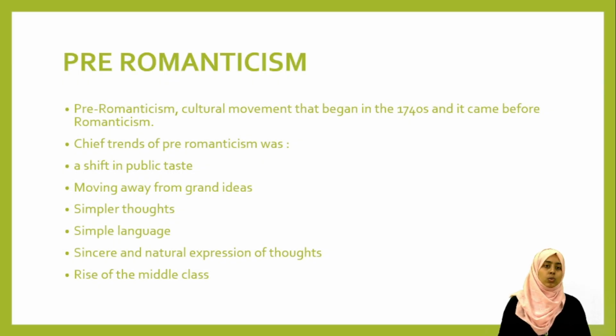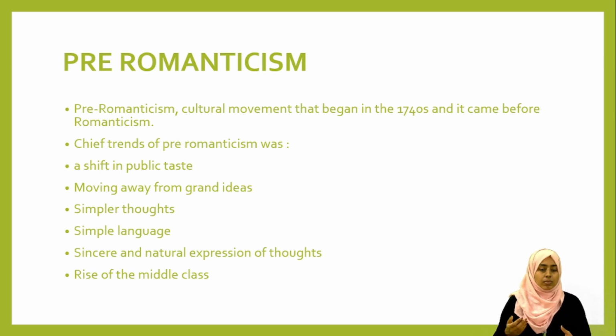Okay, next slide. Okay, pre-romanticism. This is also very important to understand. It is a cultural movement that began in the 1740s and came before romanticism. So you have to understand the year 1740, and that it came before romanticism. The trend of pre-romanticism is a shift in public taste. There was a lot of change in public taste. When I say taste, it means the language, and how people started accepting simplicity and culture.